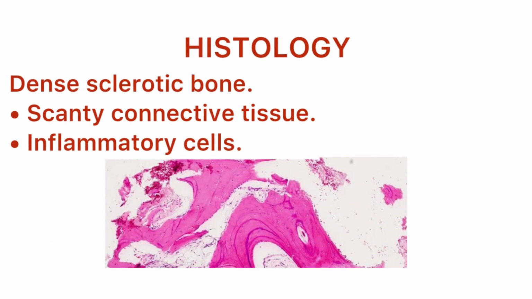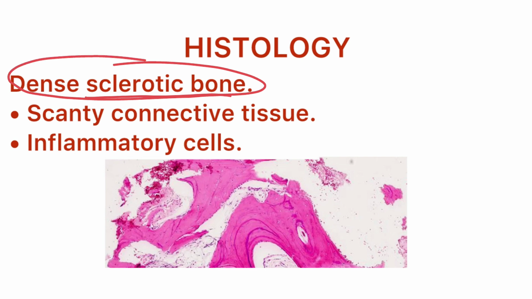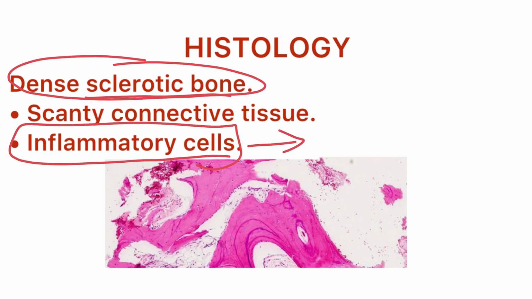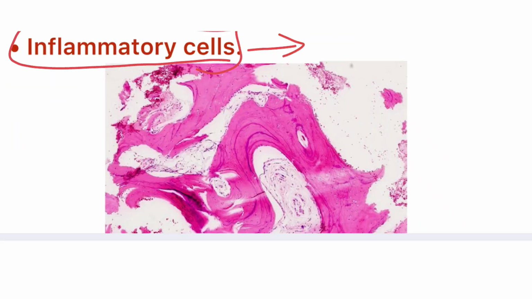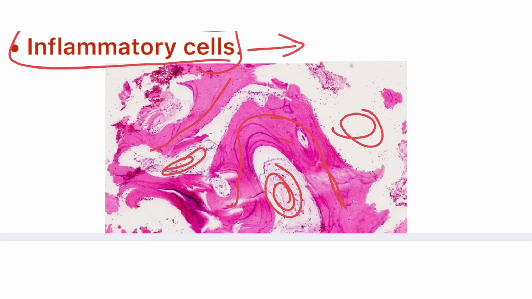Now let us see the histological features of this condensing osteitis. As we have already discussed, two things happen simultaneously. First, we see dense sclerotic bone formation. Second, we see inflammatory cells which cause inflammation of bone marrow and lead to osteomyelitis. As you can see, these are the sclerotic bones. These are the scanty connective tissue, the pink areas. In between, lots of inflammatory cells are present. So this is a typical histological picture of condensing osteitis or focal sclerosing osteomyelitis.